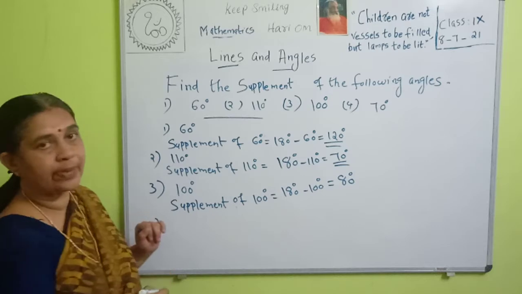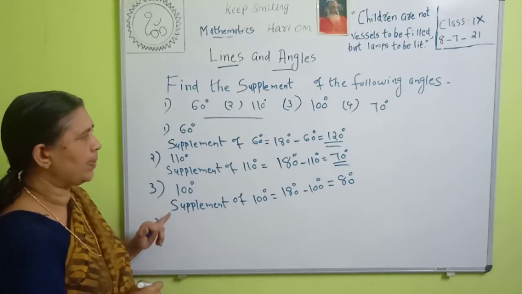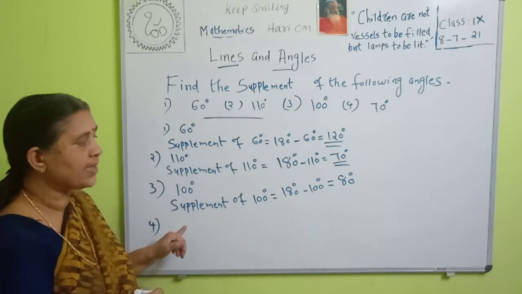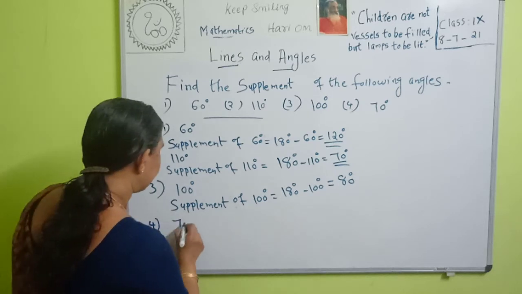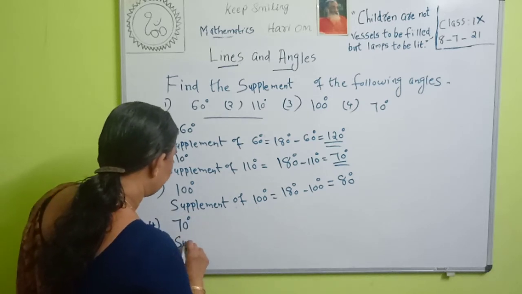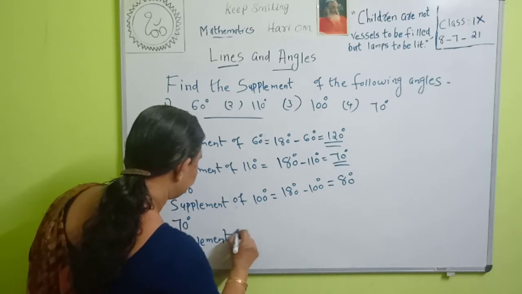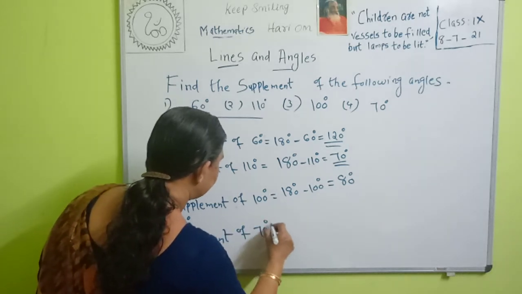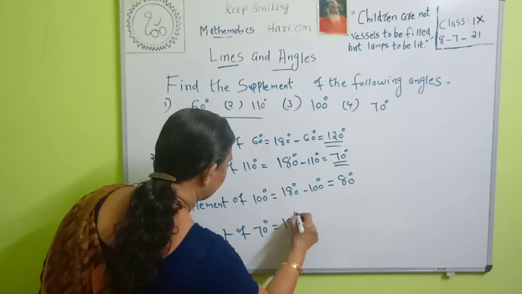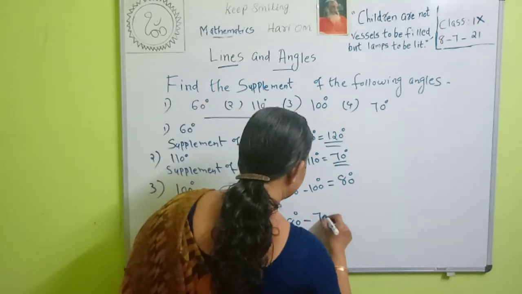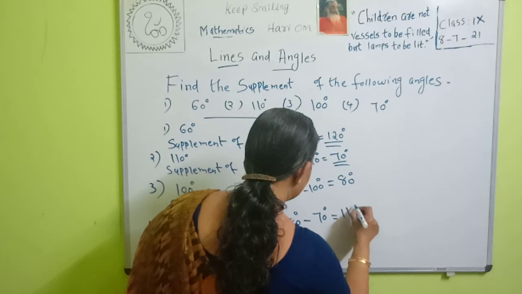Then what is supplement of 70 degree? Supplement of 70 degree is 180 minus 70 degree. Supplement of 70 degree is equal to 180 degree minus 70 degree. That is equal to 110 degree.